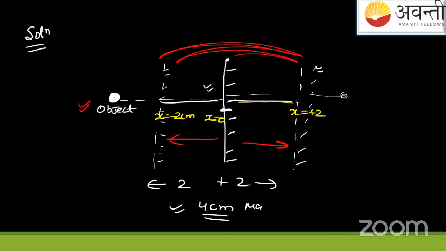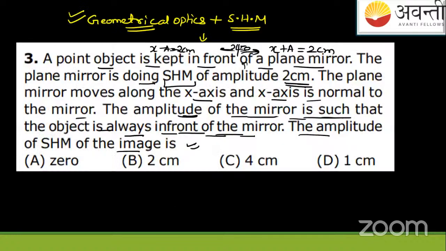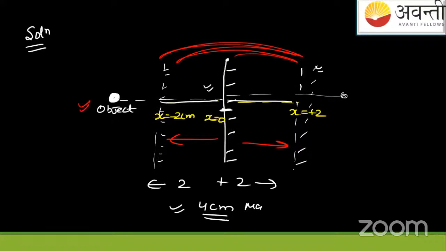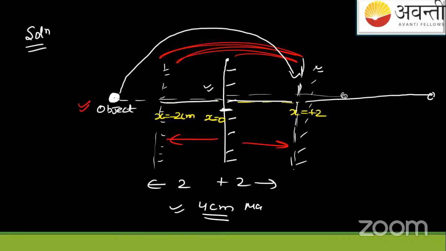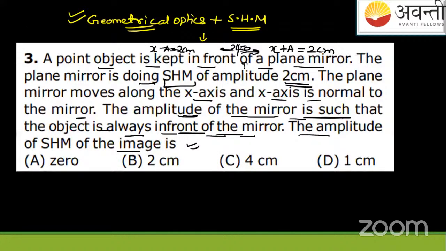See what is asked in the question: amplitude of the SHM of the image. So that will be equal to 4 centimeters. The mirror will come here, students. When the mirror reaches here, the image of the object will be back here at 4 centimeters, and this is the maximum. So I will take this as the answer, that this is the maximum amplitude of that SHM of the image. Very logical, you don't go into the depths of the mathematics in this. Just be like physics, go into the physical significance. So for this, I will write the answer directly as 4 centimeters.